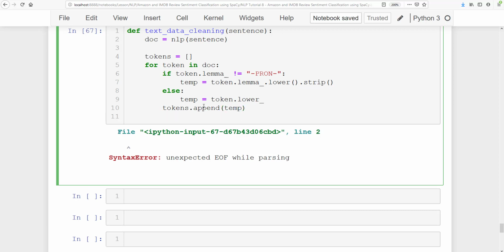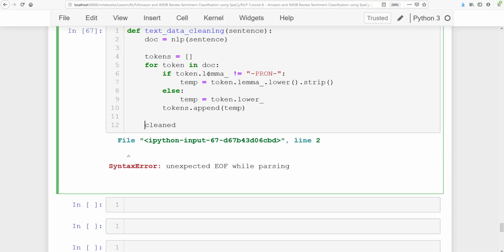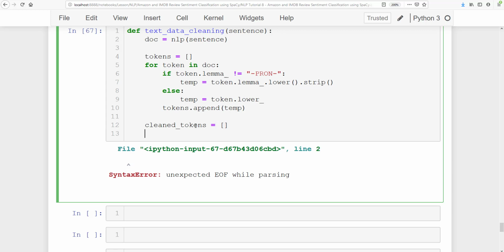So with this, we have lemmatized and converted the text into lowercase format. Now after this, I am going to clean the tokens. I'm just going to write here cleaned_tokens is equal to, for token in tokens. Now I have tokens.